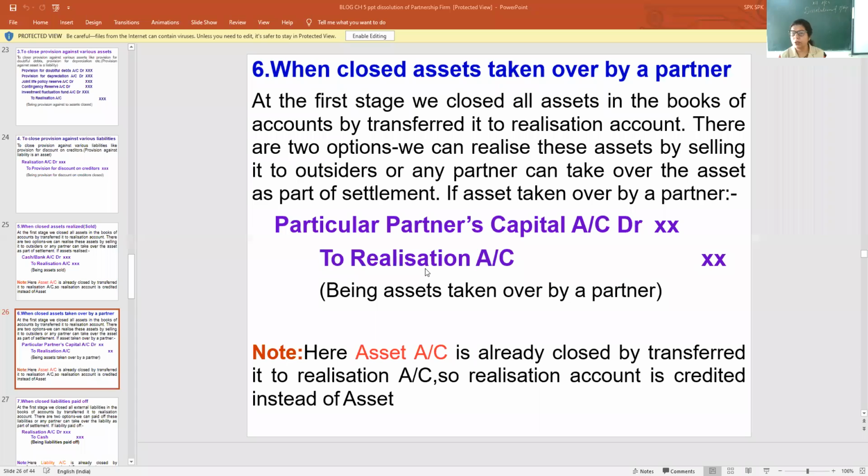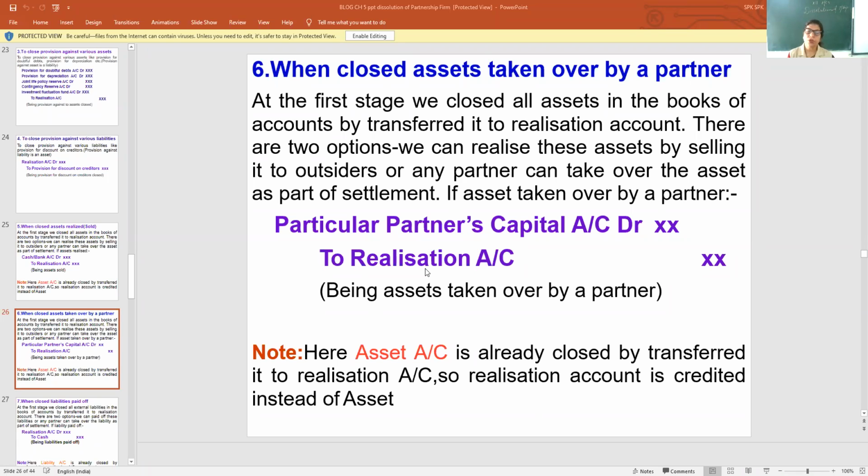Just now I told you, Yash, Dion and I have a partnership and we are going to wind up, and I like the car, so I can take it. Then in that situation, what entry will they pass? Sushma's capital account debit to realization account. Got it? So in place of cash and bank, you just write the name of the partner who is taking this asset.